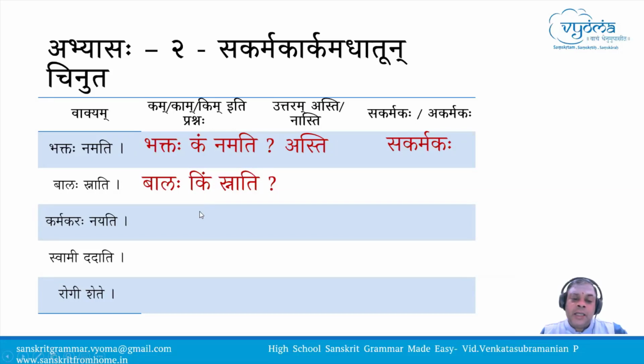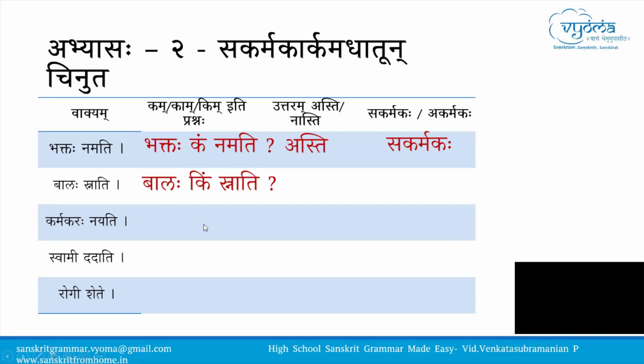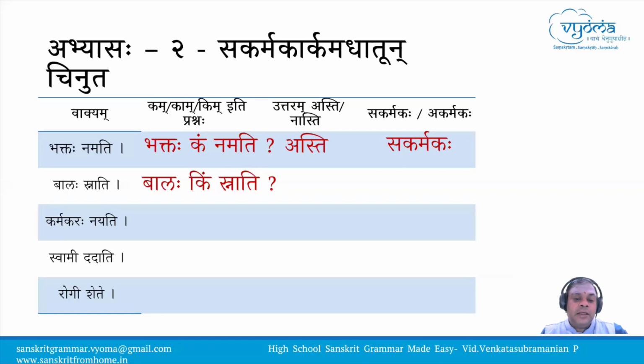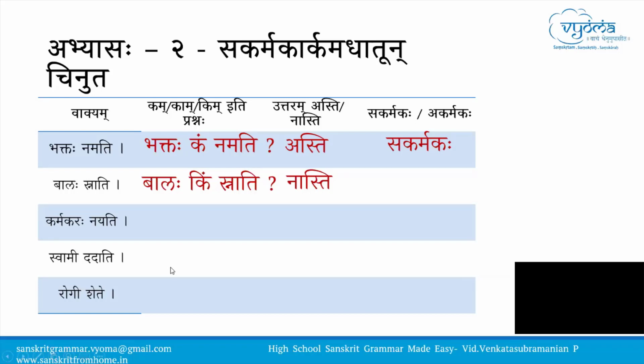So whom did he shower? Whether he showered a dog or animal or pet? Balaha kam snati, kim snati. Good analysis. I have to think for a minute.